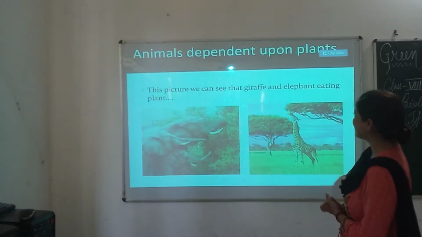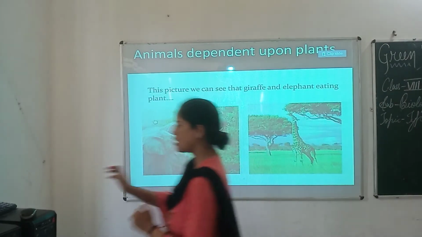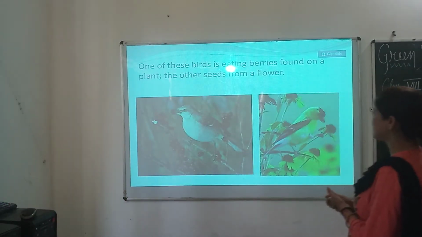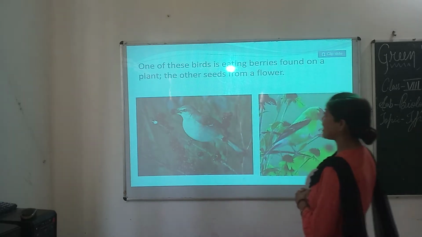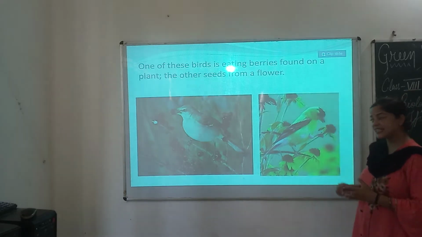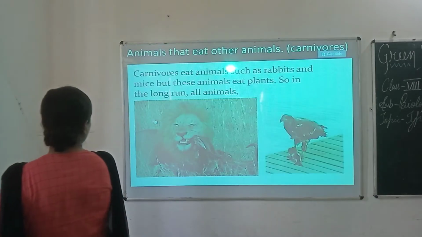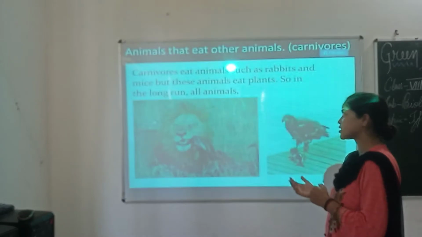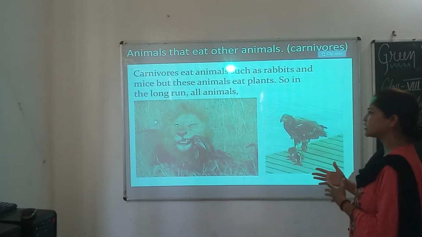In this picture we can see that giraffe and elephant are eating plants. So they are dependent on plants. One of these birds is eating berries found on a plant. Can you see this? This bird is eating seeds from a flower and this bird is eating berries from a plant. So this way they are dependent, and animals that eat other animals are called carnivores. Carnivores eat animals such as rabbits and mice, but these animals eat plants.